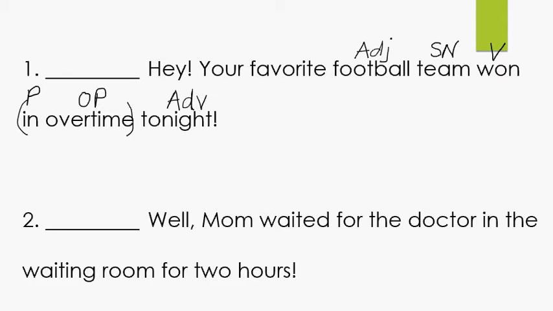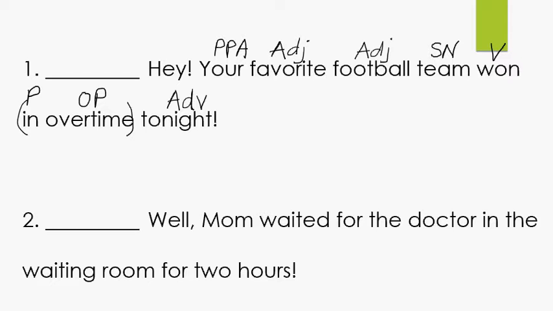Tell me another adjective about team. What kind of team? Which team? Favorite team. Adjective. Whose team? Your team. Now remember, when you ask the question whose, that's going to be telling us that we have a possessive pronoun adjective. Your is a pronoun, and if it's describing something like whose team, it's going to be a possessive pronoun adjective.